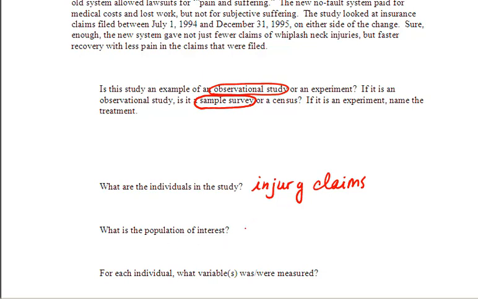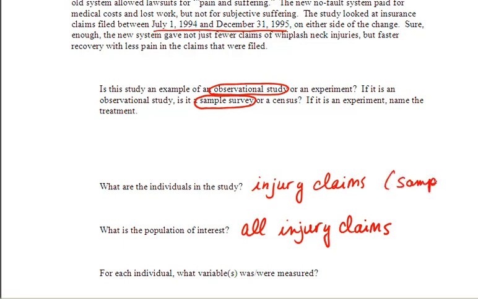What is the population of interest? Well, it would be all injury claims. Our sample, we're not given the number of claims that were worked with, but our sample would simply be the claims that were filed between July 1st, 1994 and December 31st, 1995. That would be our sample, which would be the individuals in this particular study. So again, we have the sample and the population.